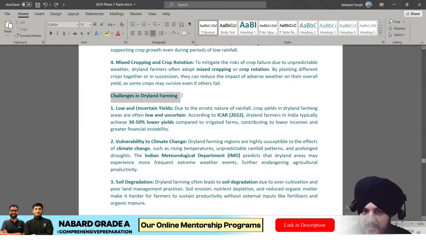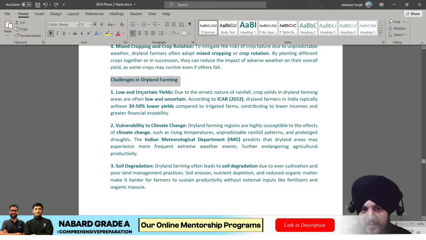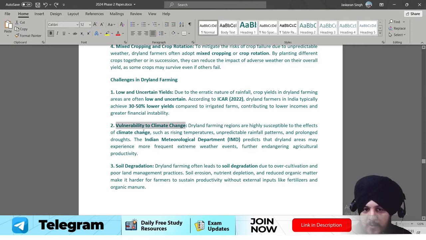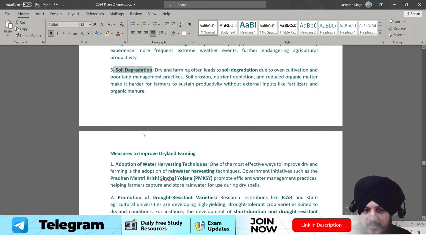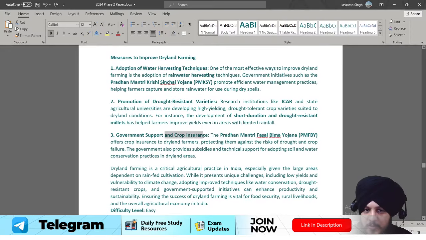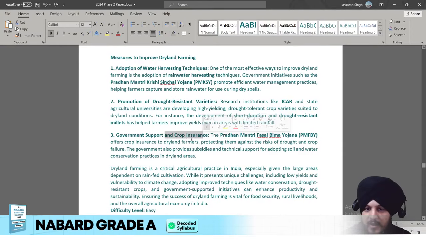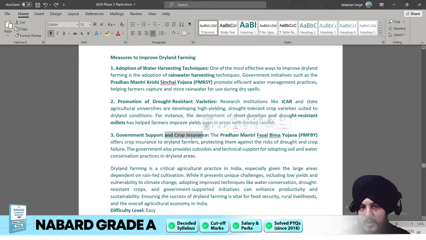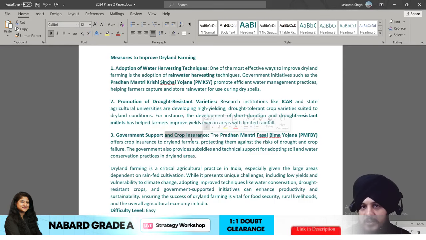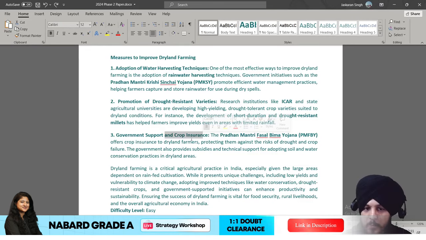Then what are the challenges in the dry land farming? Fine. It provides low and uncertain yields, vulnerability to climate change, soil degradation is there, and how we can improve it. Fine. For example, with the help of water resistant techniques, drought resistant varieties का promotion करना, then crop insurance. Fine. In a very precise format you can write it, and that's how you can complete your answer. And I have already told you the approach, that how to reach the word limit if you have the limited content with respect to the demand of the question. Fine. I hope it is clear to you.